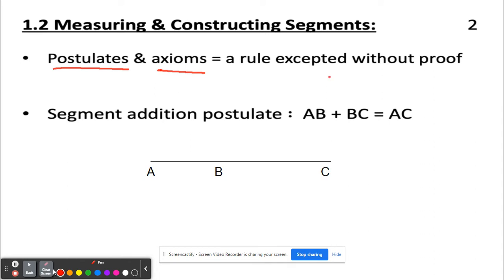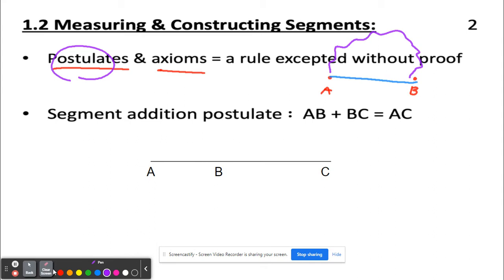So for example, let's say I have point A and I have point B. A postulate that you probably have heard multiple times, especially when someone talks about geometry, is the shortest distance between 2 points. So here's 2 points. The shortest distance is a straight line. From here to here, a straight line is the shortest distance between those 2 points. What that means is if I was going from point A to point B, if I walked all the way over here, that's not the shortest distance, right? The straight line is the shortest distance. And so that's what a postulate is.